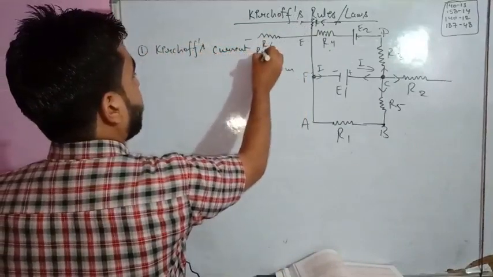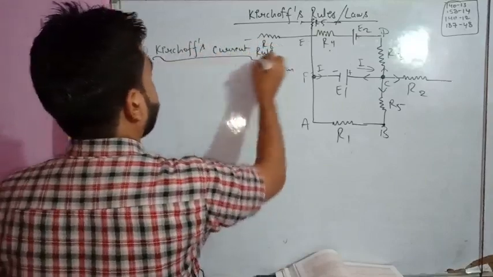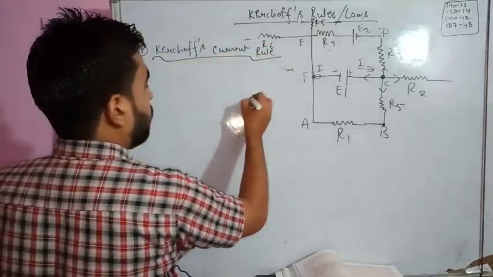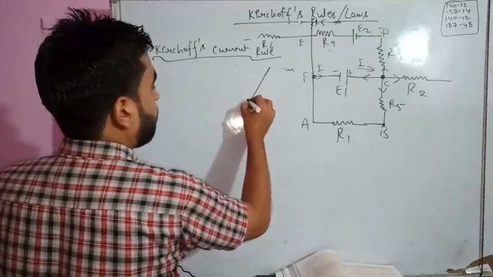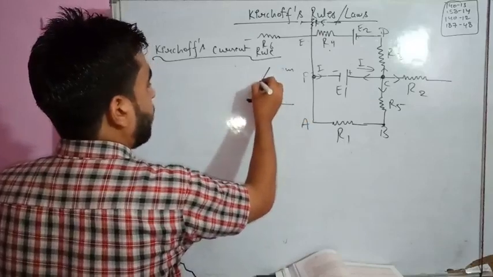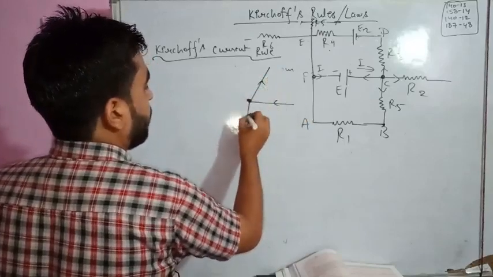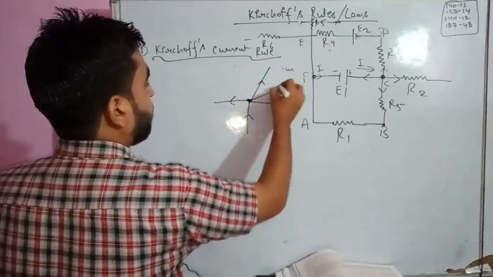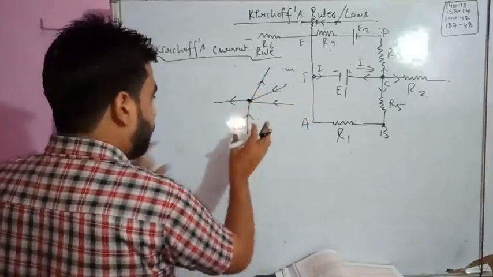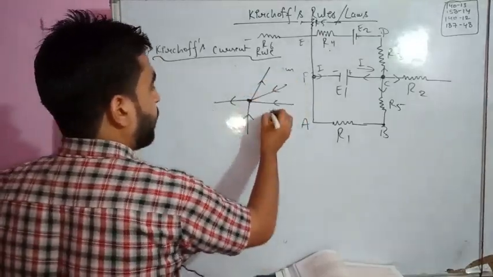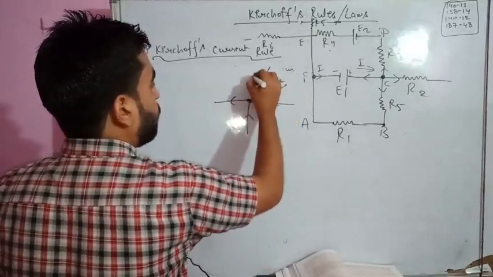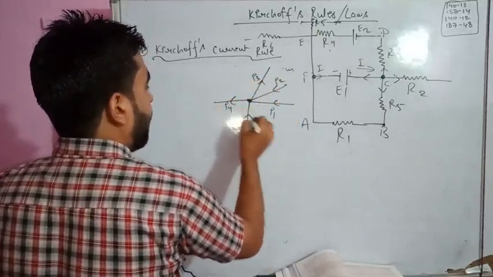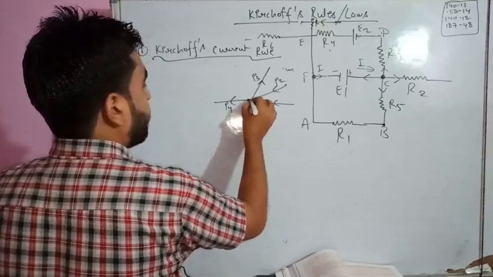For understanding this current rule, let me draw a particular point I have considered, and this is a junction. Some currents I have shown coming in and some going out. So suppose this is I1, I2, I3, I4, I5. Okay, and this is a junction.